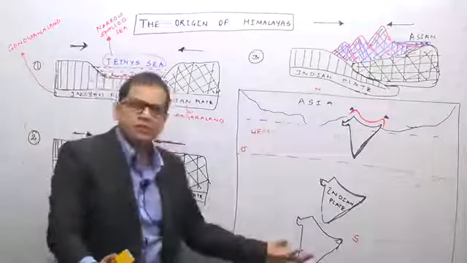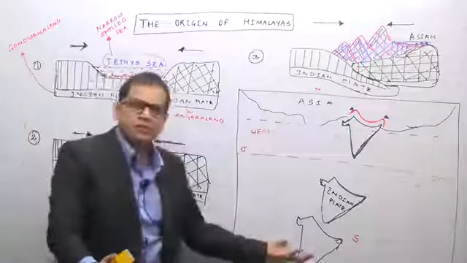As a result, the Tethys Sea in between got folded to form the Himalayas. How are the Himalayas? The Himalayas are a series of three parallel mountains. Why? Because the collision occurred three times. As the Indian plate came and first pushed the western part, therefore initially the western Himalayas were formed and later on the eastern Himalayas were formed.